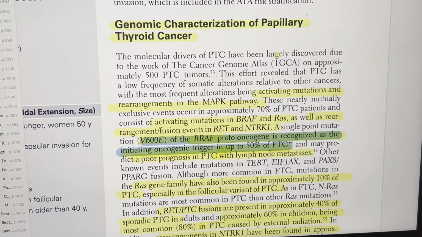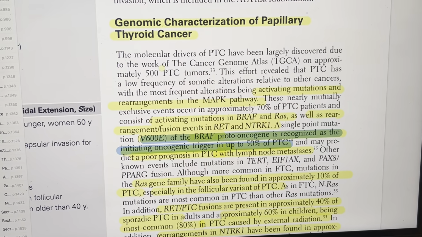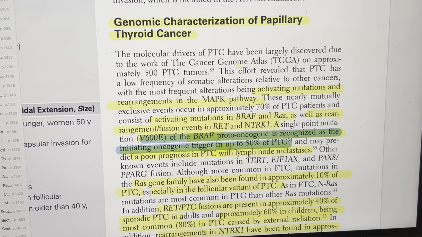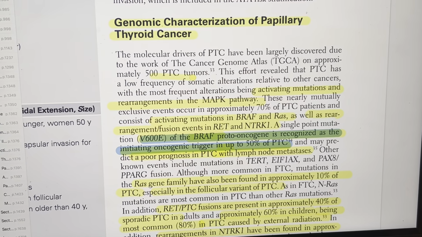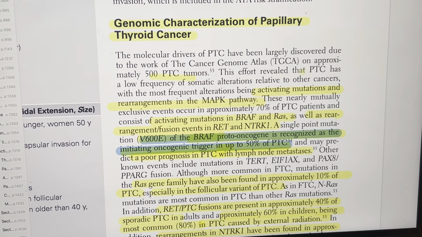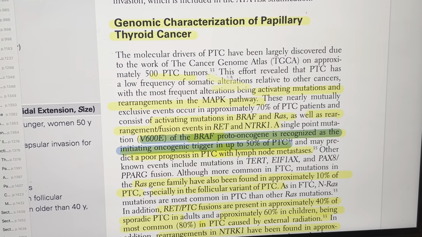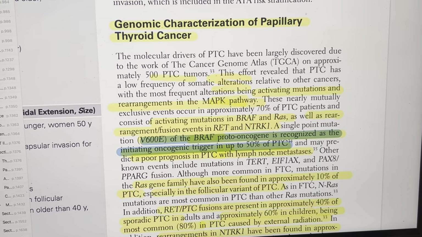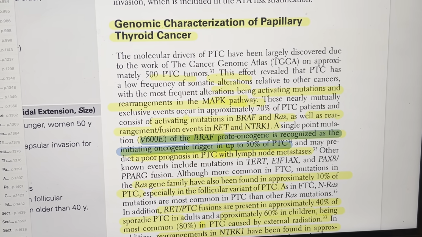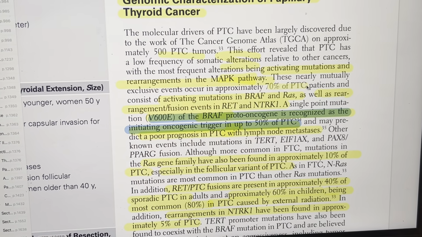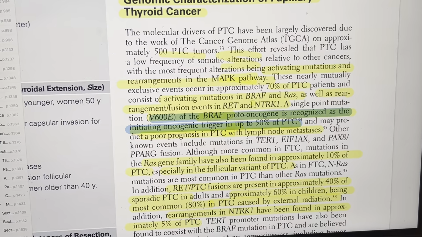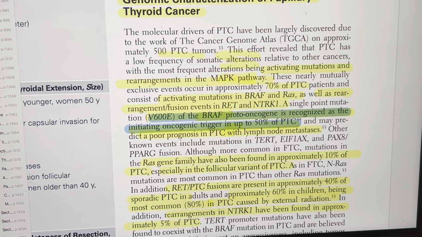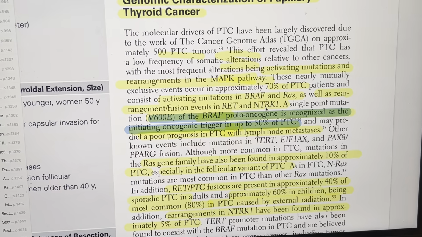The molecular drivers for papillary thyroid cancer have been largely discovered due to the work of the Cancer Genome Atlas on approximately 500 PTC tumors, and this effort revealed that PTC has a low frequency of somatic alterations relative to other cancers. The most frequent alterations are activating mutations and rearrangements in the MAPK pathway, nearly mutually exclusive events occurring in 70% of PTC, and consist of activating mutations of BRAF, RAS, as well as rearrangement fusion events of RET and NTRK1.